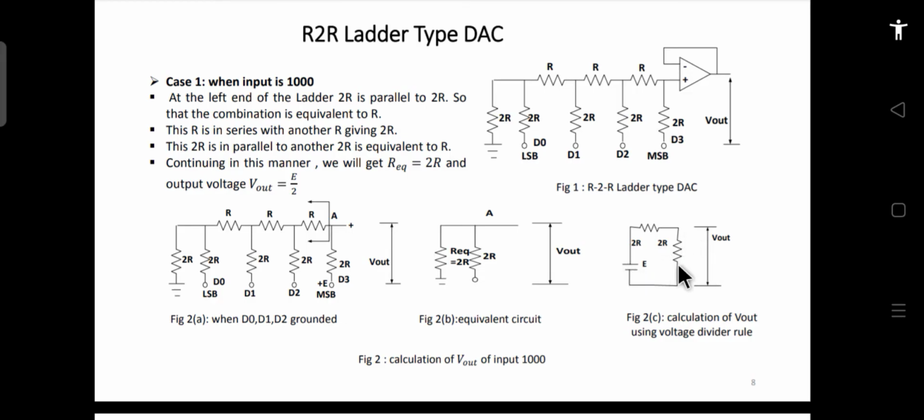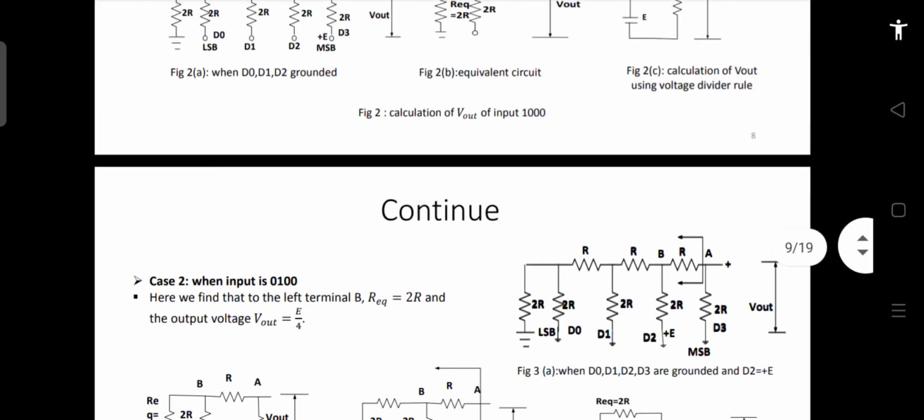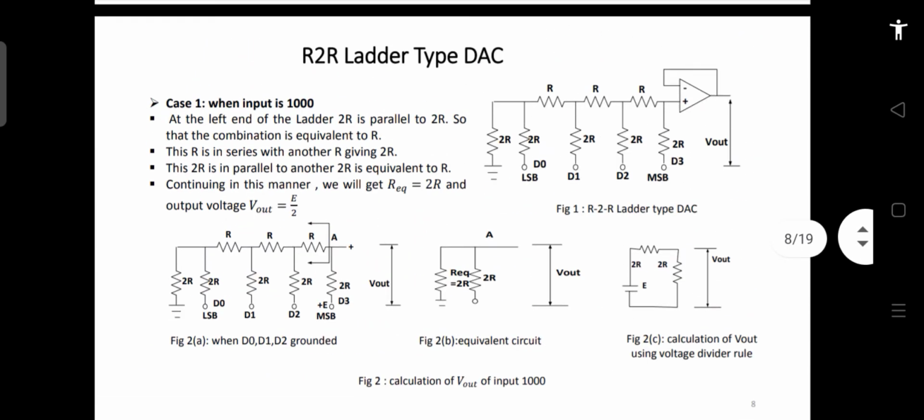If this is E, then the voltage across this will be E by 2. So you understood this. When the MSB is high, corresponding to that you get the output voltage E by 2. This is how we derive it. Now let's see the other case.